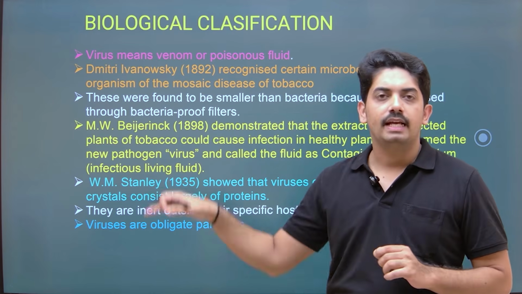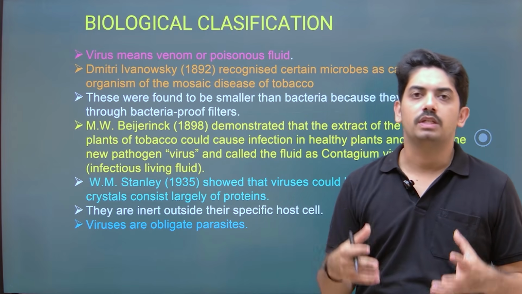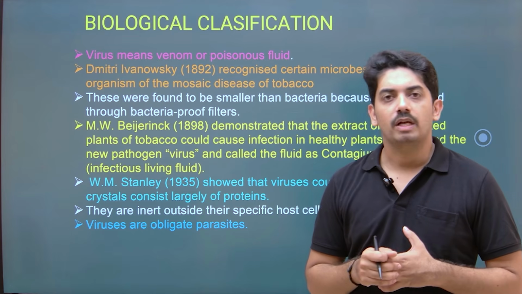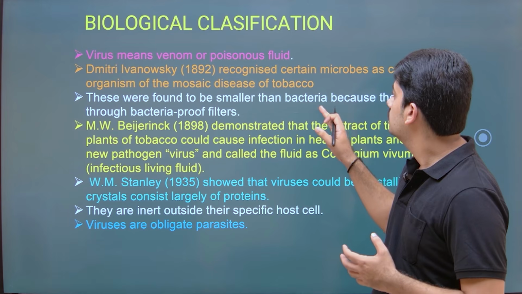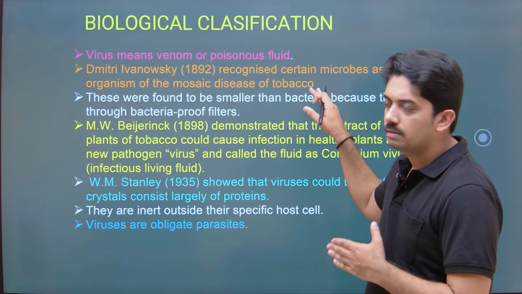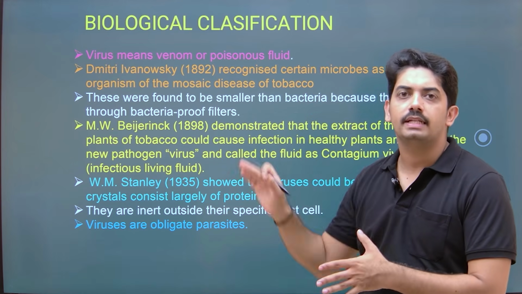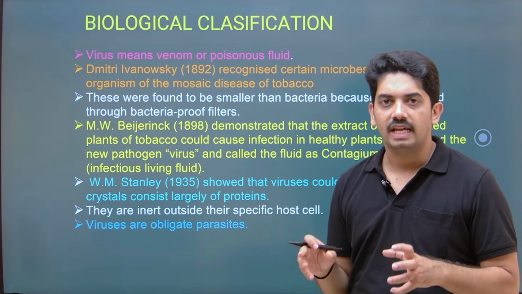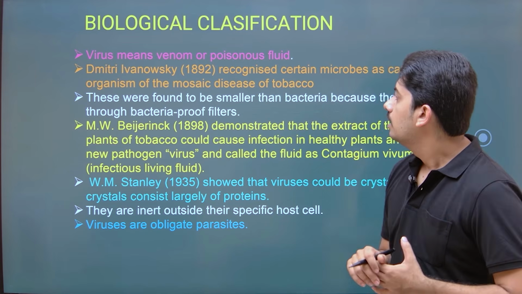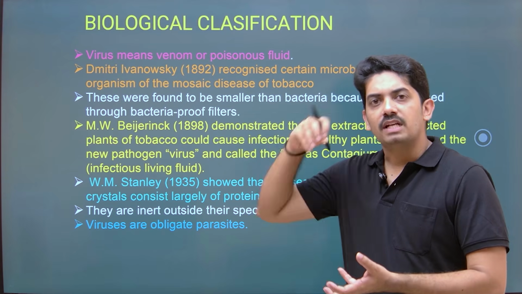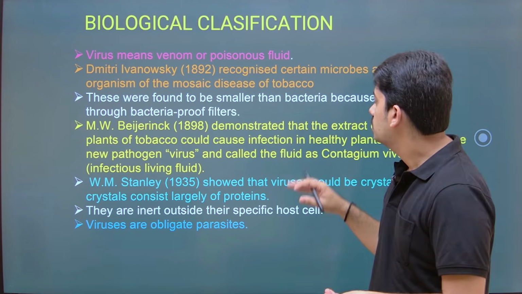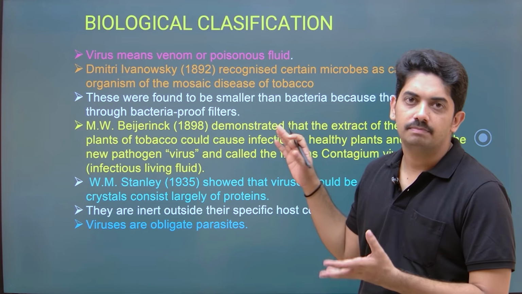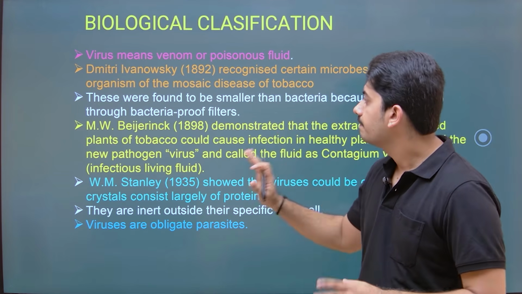How did he recognize it? Actually, when he was working on tobacco plant, he found out the organism which is causing tobacco mosaic disease is tobacco mosaic virus, and they pass through the bacterial filter paper. So that means they are not bacteria, they are something else, and they are the virus.